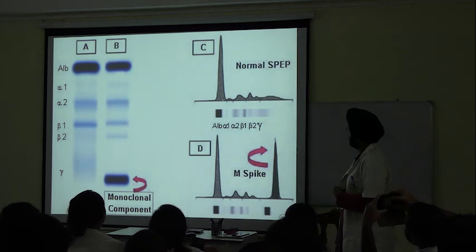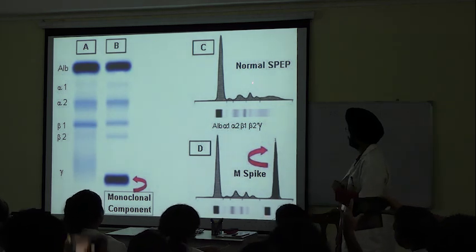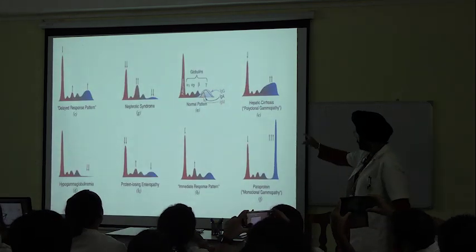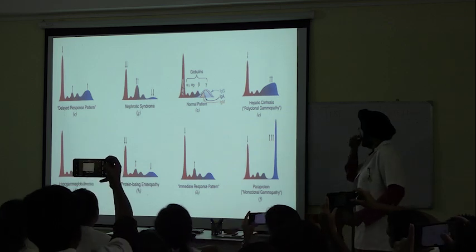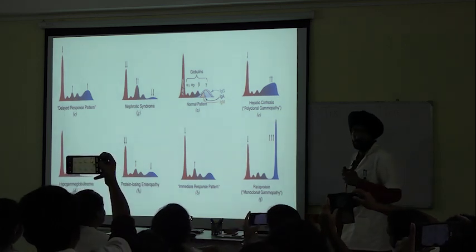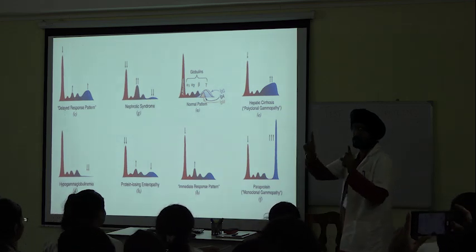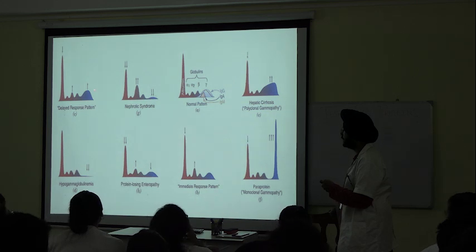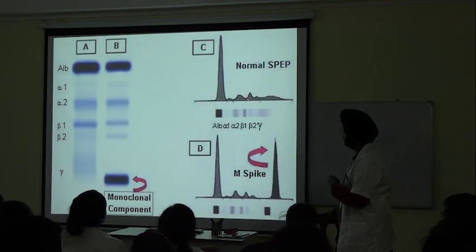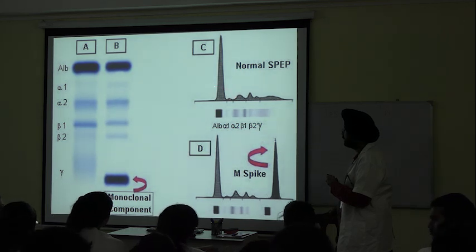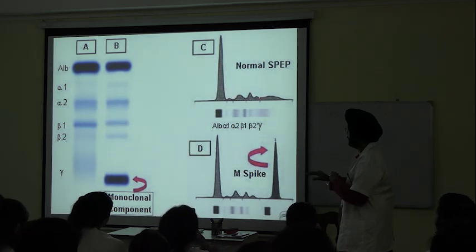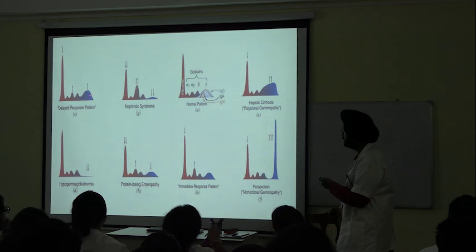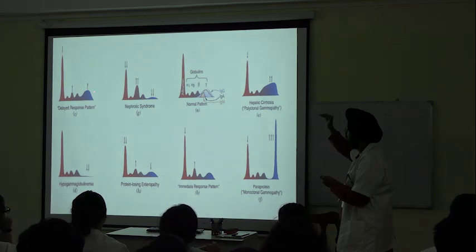Memorize this graph by heart. This one is the most important. I have shared a few pathologies here showing how they differ from the normal graph in electrophoresis. See, delayed response pattern. This part is elevated. Here after the albumin peak, it is going downhill and flattening out. But here, see, it has a more elevated peak.